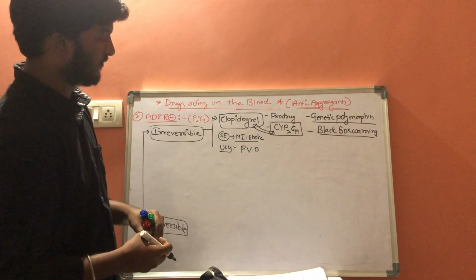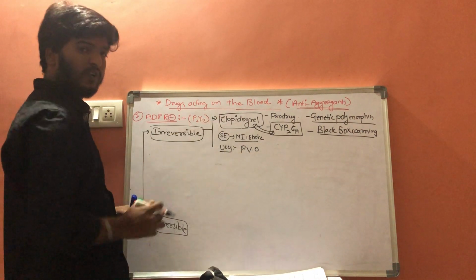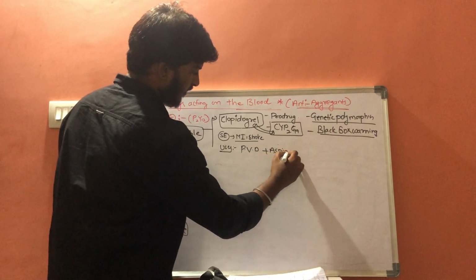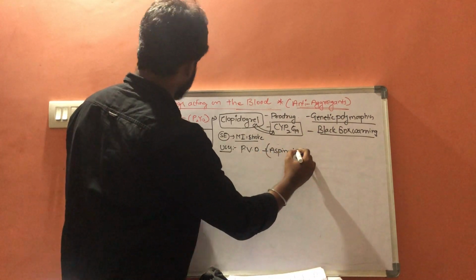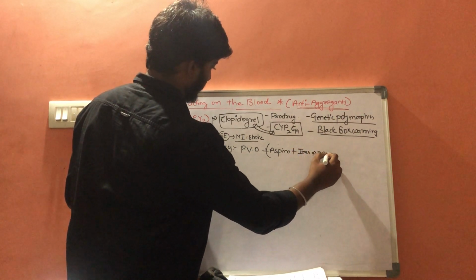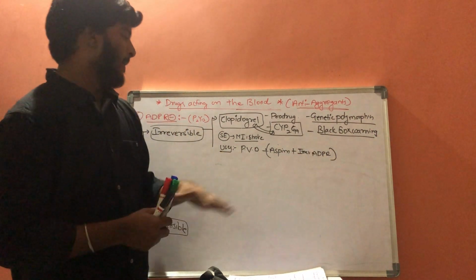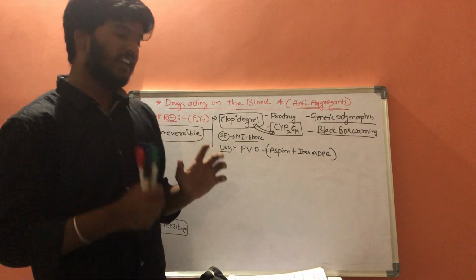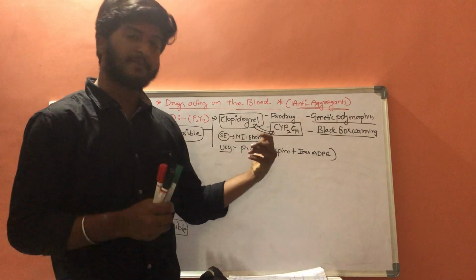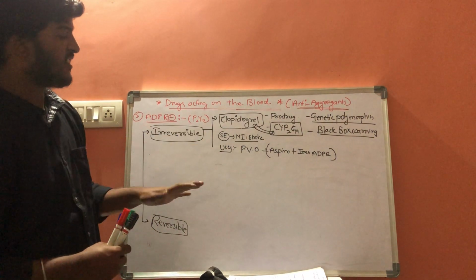But if a patient is suffering from peripheral vascular disease, then clopidogrel, the irreversible ADP receptor blocker, along with aspirin, this combination should be given. Whenever a patient suffers from peripheral vascular disease, the combination treatment of clopidogrel along with aspirin should be given in order to treat it. So this is some information about clopidogrel.